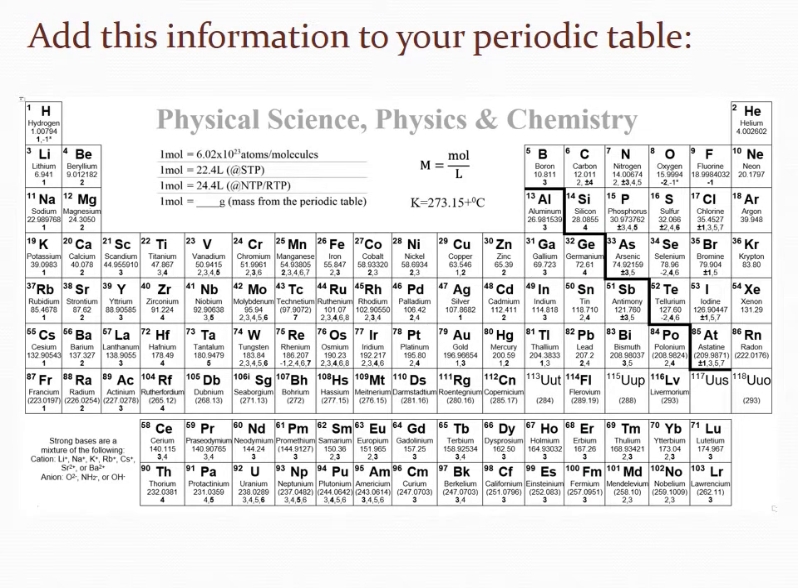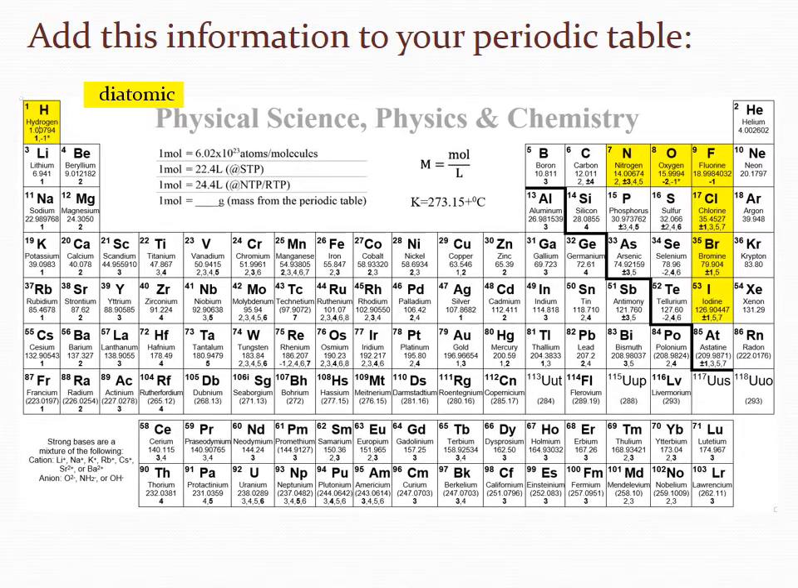Add this information to your periodic table. First, write the word diatomic somewhere and highlight it. Then I want you to highlight the diatomics on the periodic table. I also want you to list where the noble gases are, and especially important in naming is the line that separates metals from nonmetals. So we're going to write nonmetals are on the right side of the stepladder and the metals are on the left-hand side of the stepladder.